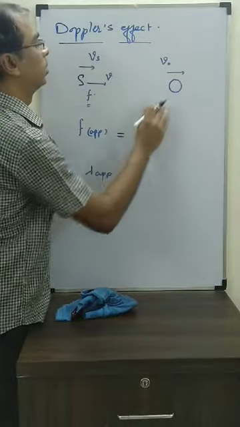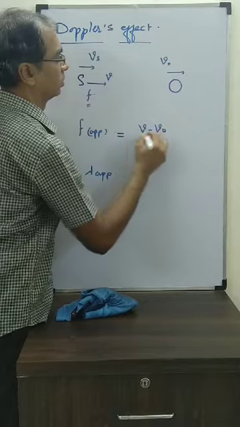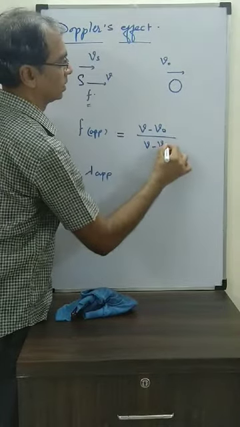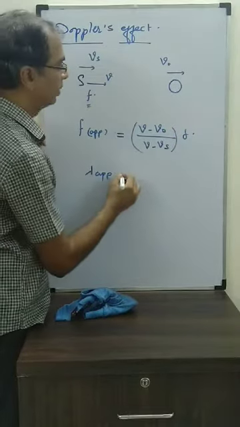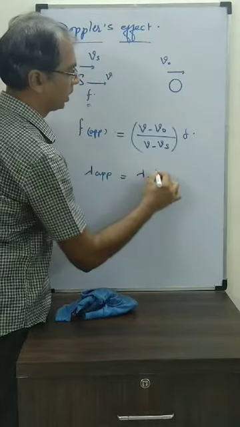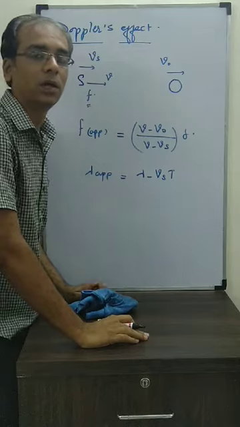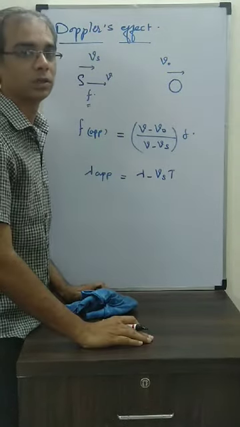So first we will see observer. Observer is going away, so (V − Vo)/V into f. Source is going towards, so V/(V − Vs) into f. What about apparent wavelength? Source is going towards, so λ − Vs/f. Okay, these are all the combinations of the motion of observer and source.